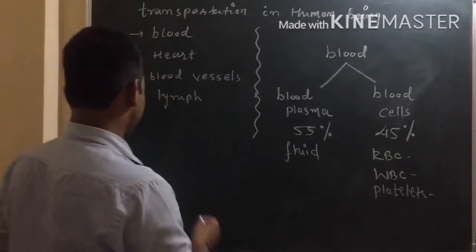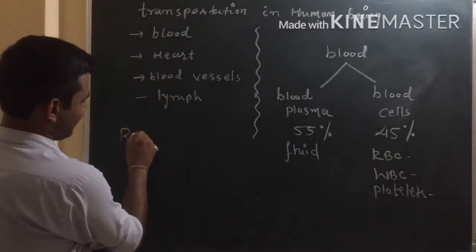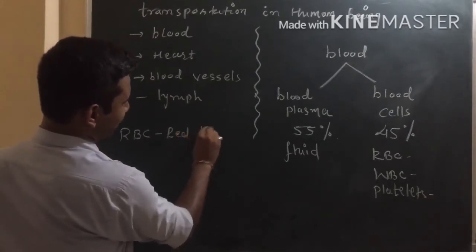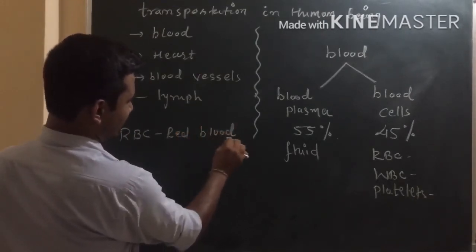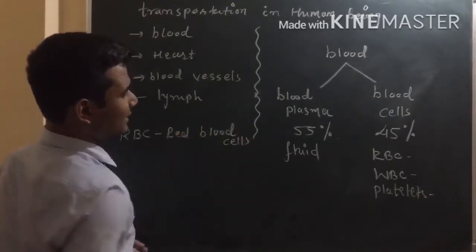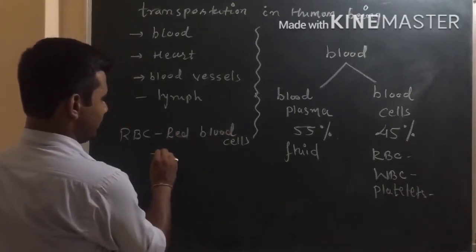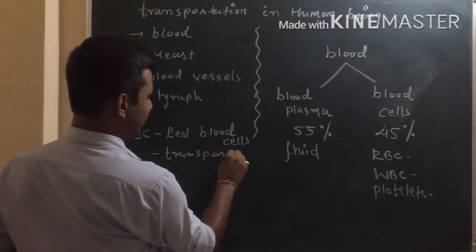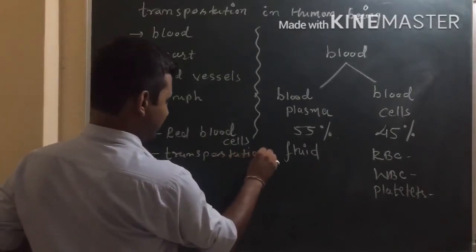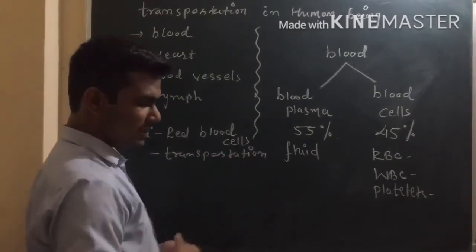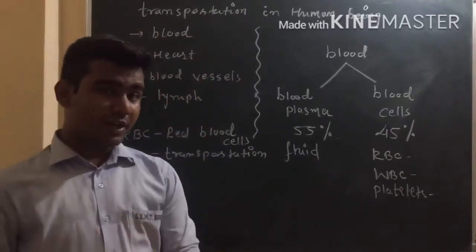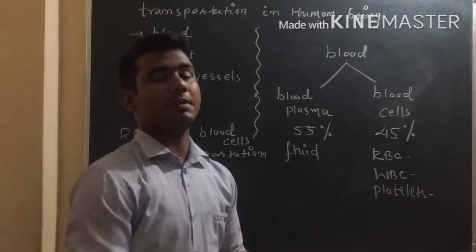So generally we know that RBC, that is our red blood cell, is responsible mainly for transportation. See, when we are talking about transportation, it means not only transportation of oxygen, there is transportation of nutrients from one part of the body to another part of the body.